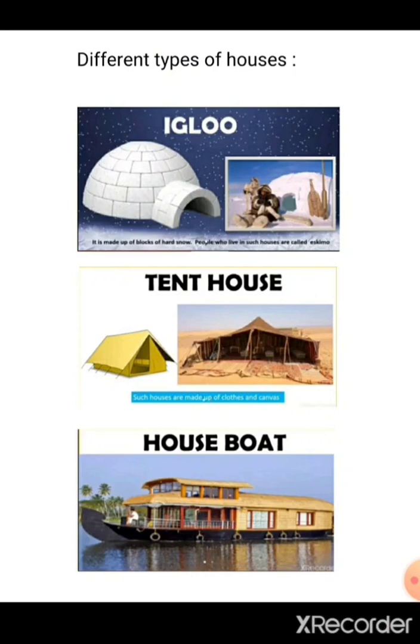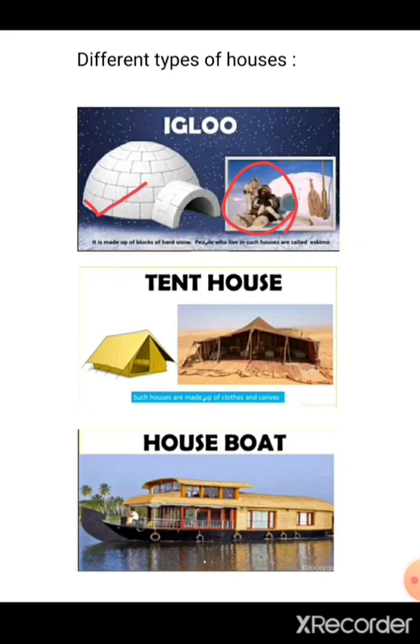So what do they do? They take blocks of snow and make houses like this. That's called an igloo, and the people are called Eskimos. There are no trees, no wood available over there to make the house.